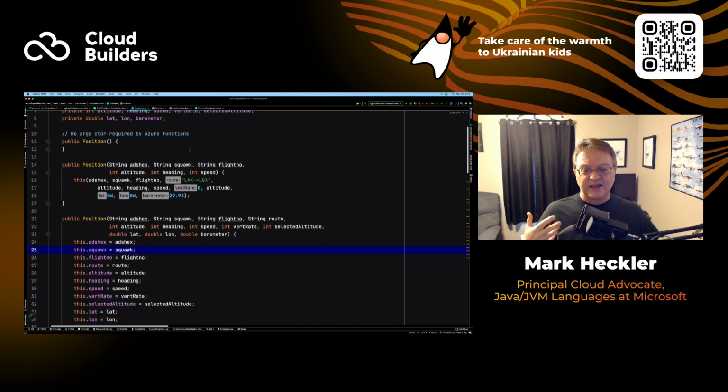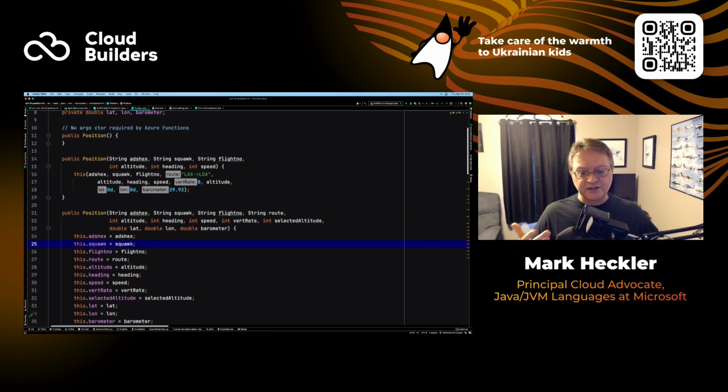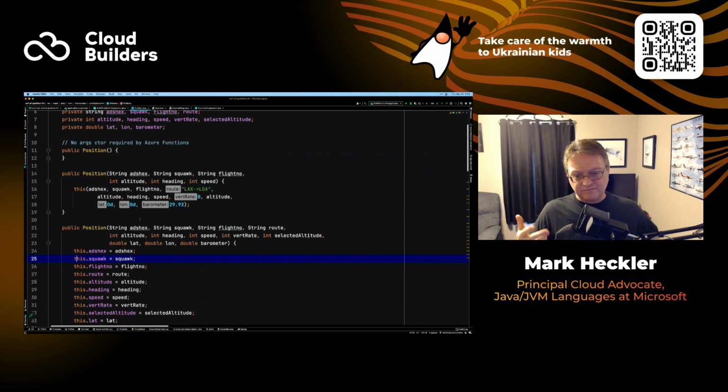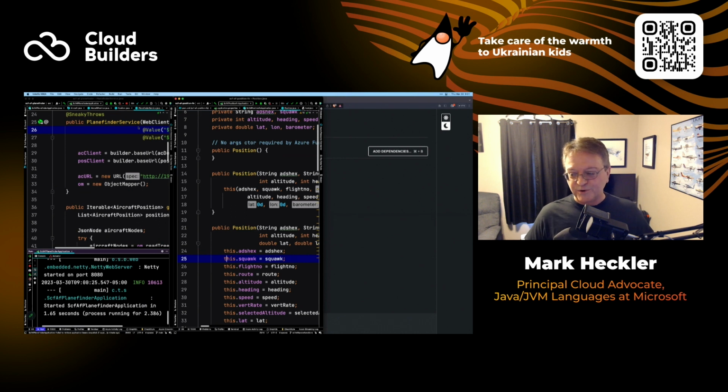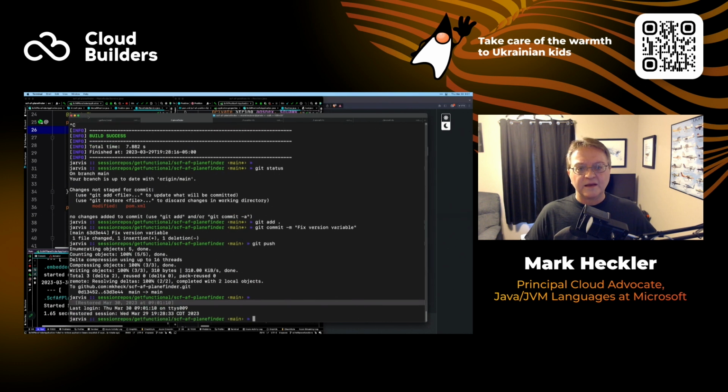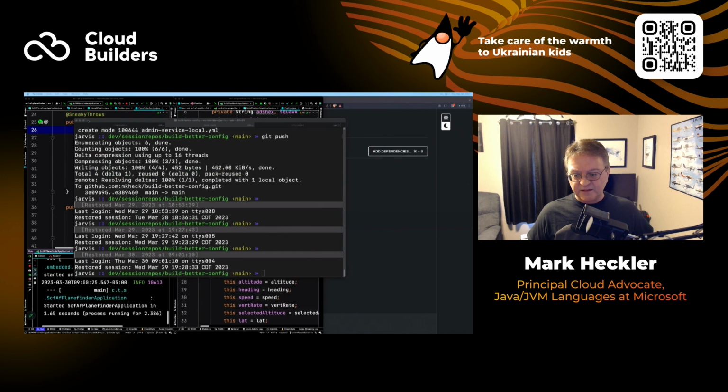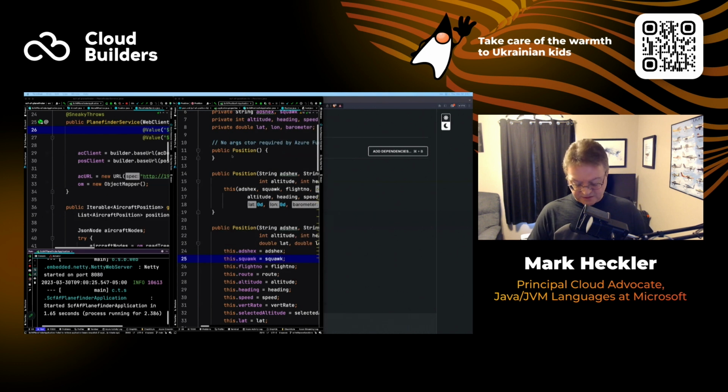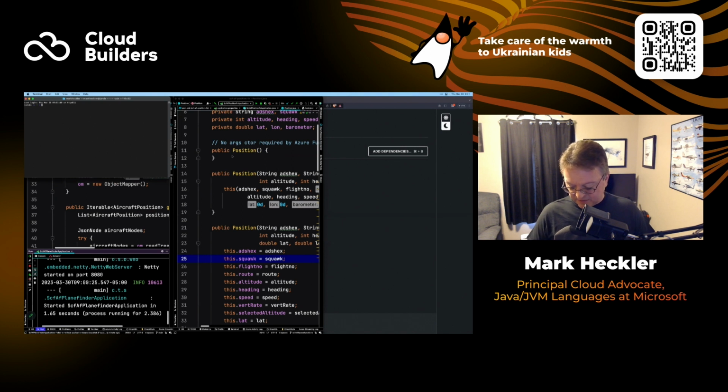And position is a little more complex, right? Because we're reporting actual position information like altitude, heading, speed, rate of climb, rate of descent, selected altitude, et cetera, et cetera. So this has some complexity to it, and that's good. We like complex use cases with real world data. So let me pull up, and actually I don't have this running, so let me pull up a terminal here. And move that there, and let me just open a new terminal and blow that up.